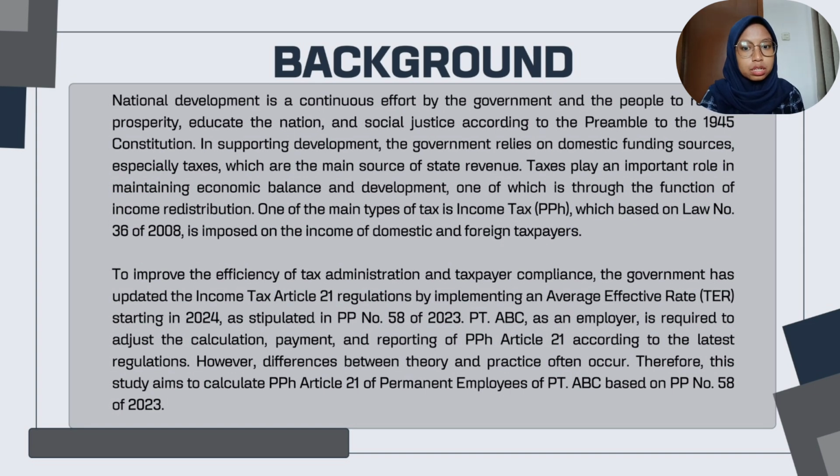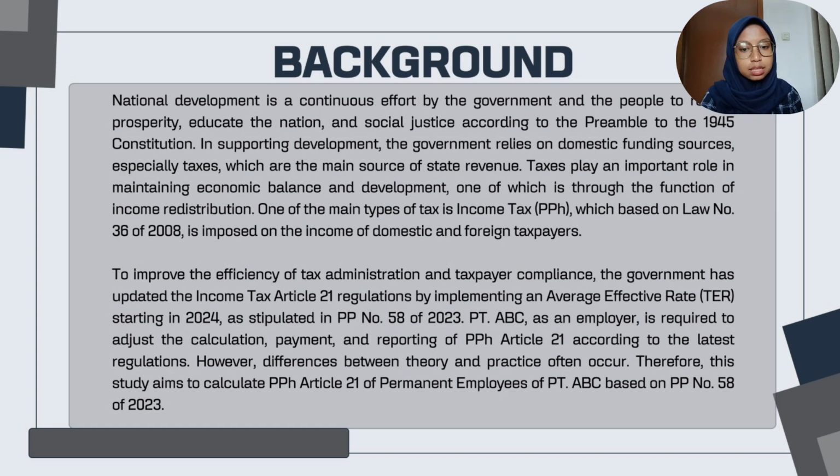To improve the efficiency of tax administration and taxpayer compliance, the government has updated the income tax Article 21 regulations by implementing an average effective rate, or TER, starting in 2024.